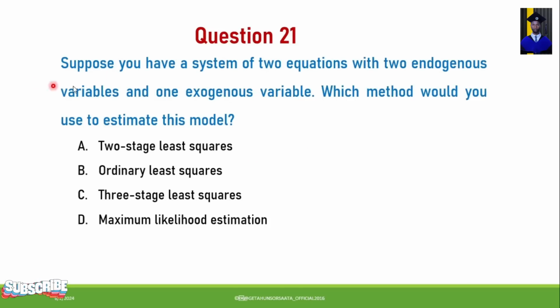Next, suppose you have a system of two equations with two endogenous variables and one exogenous variable. Which method would you use to estimate this model? A. Two-stage least square. B. Ordinary least square. C. Three-stage least square. D. Maximum likelihood estimation. So if we suppose that we have a system of two equations with two endogenous variables and one exogenous variable, we use two-stage least square method to estimate the model.